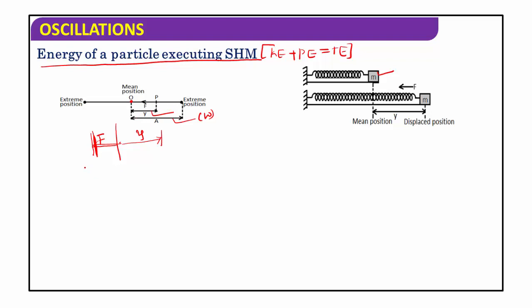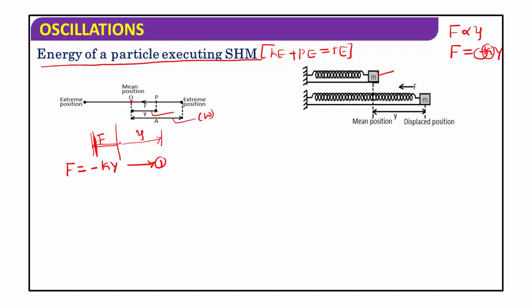According to the force law in simple harmonic motion, the restoring force acting on the particle is given by F = -k y. The force is directly proportional to the displacement of the particle. Here k is called the force constant or spring constant. The negative sign indicates that the restoring force and the displacement are always in opposite directions.